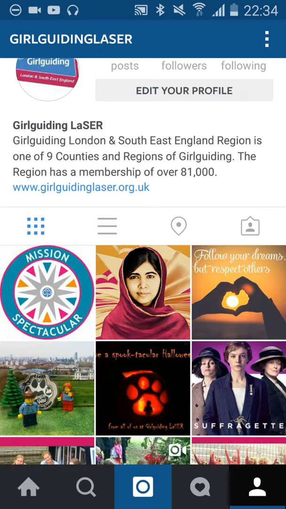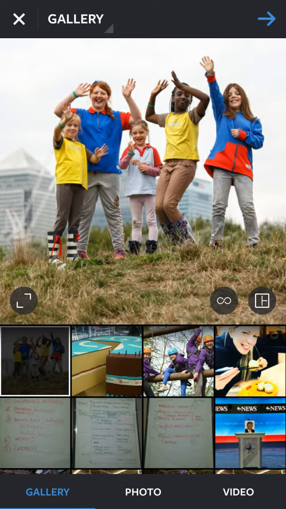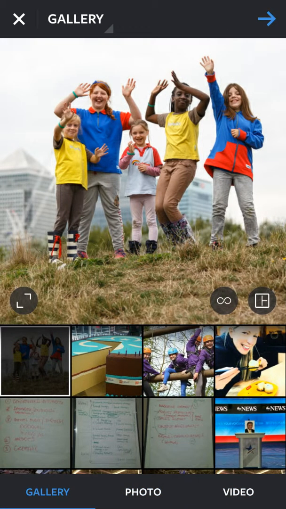the editing tools. So, if you want to do that, you click on this icon, the Instagram icon right in the bottom middle, and you will see that it has instantly extracted pictures from my phone, from my gallery. But you can also, if you want to, click bottom middle for photograph or bottom right for video and start taking photographs or recording video directly into the app. But in this instance, we actually want to use a photo from my gallery that's already on my camera.